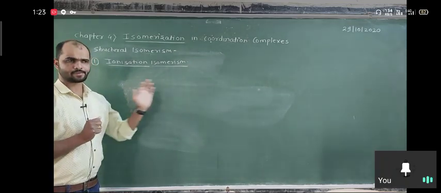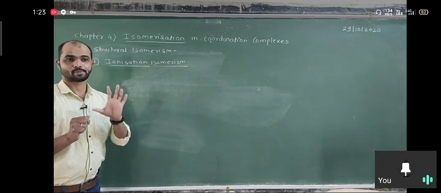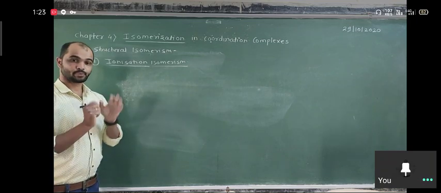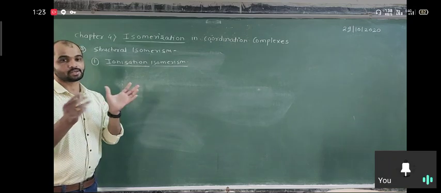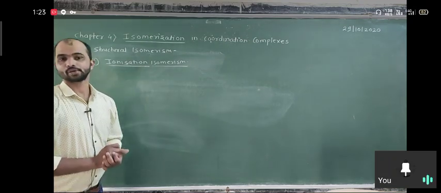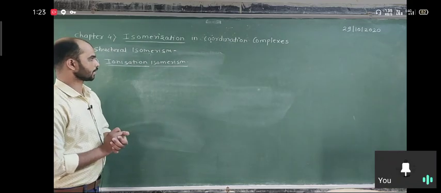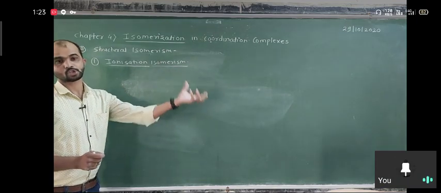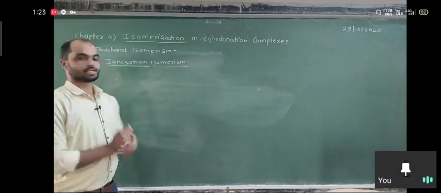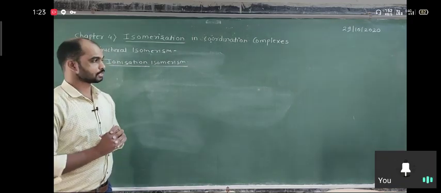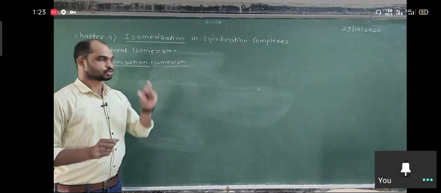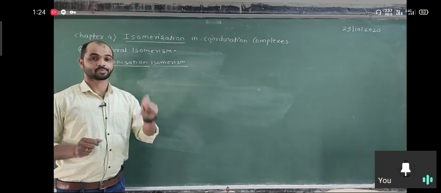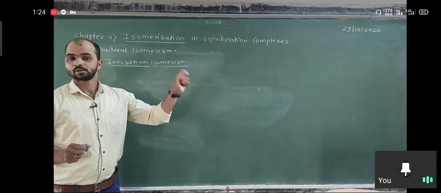Two complexes have the same molecular formula, meaning the same number of ligands and ions if we consider the whole compound, but if we ionize them they give different ions, while overall their molecular formula is the same. When we dissolve the compound in a proper solvent, basically water, ionization takes place and cations and anions are formed. So two coordination compounds having the same molecular formula form different ions when they dissolve in solution.